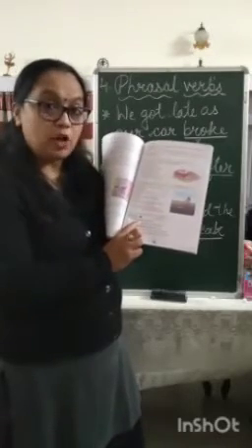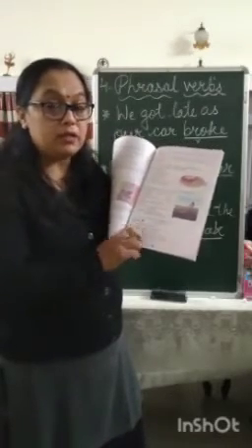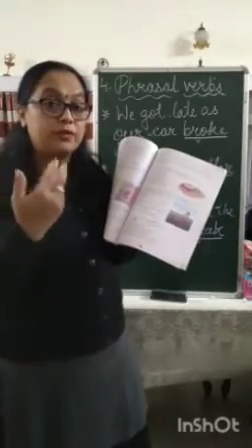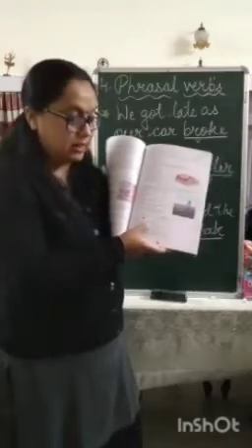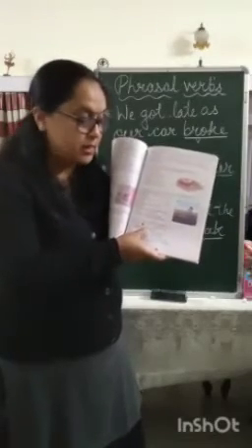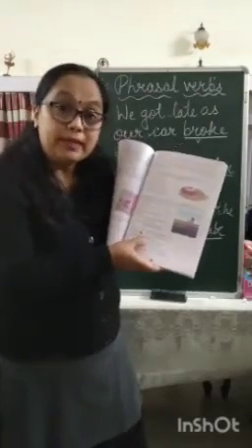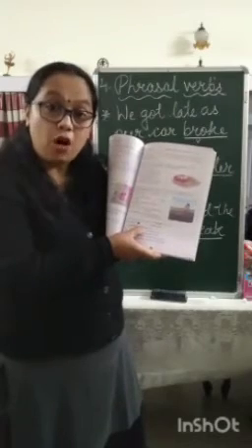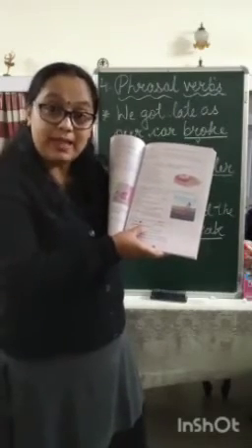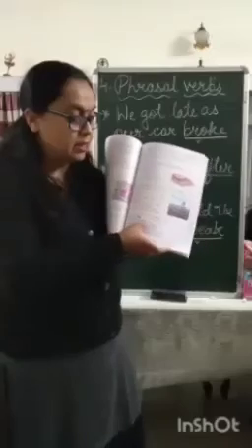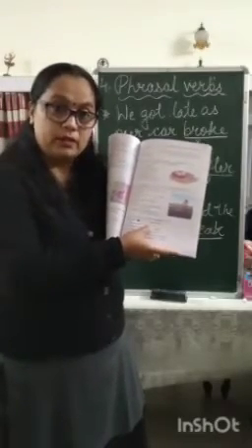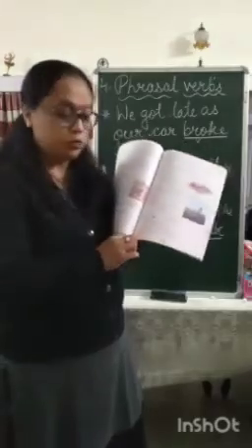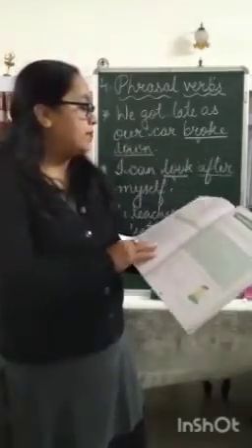So what is the direct object? To find the direct object, you have to ask the question what. So the baker baked what? A cake. So cake is the direct object. And whom did the baker bake the cake for? Who was the recipient of that cake? Who got the cake finally? Us. So us is the indirect object. Similarly, you have to do the remaining 4 parts.